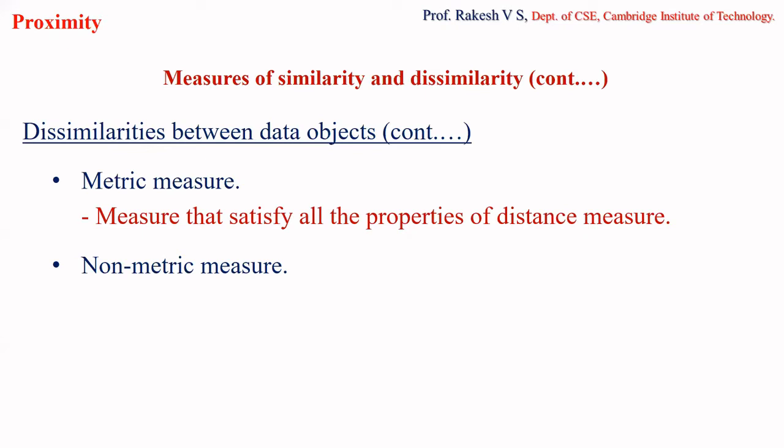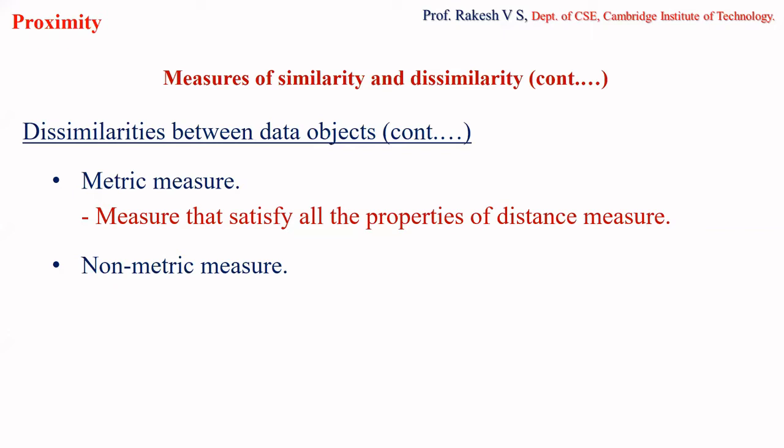If you remember, in the last class I told you about three properties of distance measure. The three properties are what? Positivity, symmetry, and triangular inequality, correct? So any measure that satisfies these three properties, that is positivity, symmetry and triangular inequality, is said to be a metric measure. Those measures which satisfy the three properties of distance measure are metric measures.